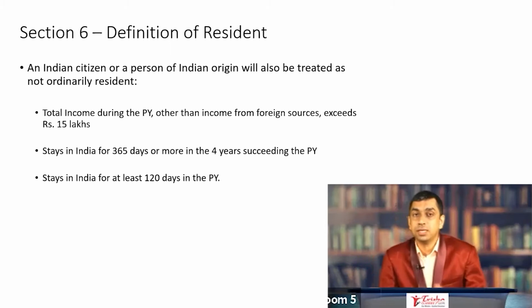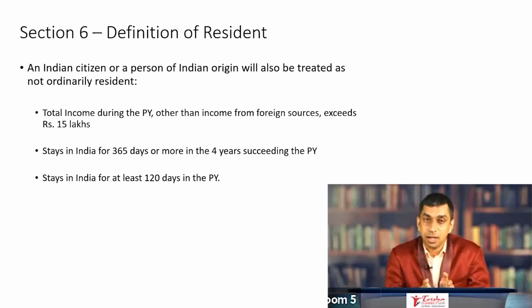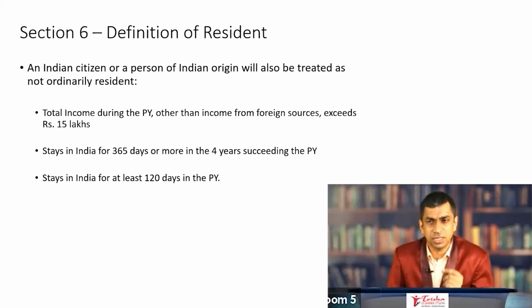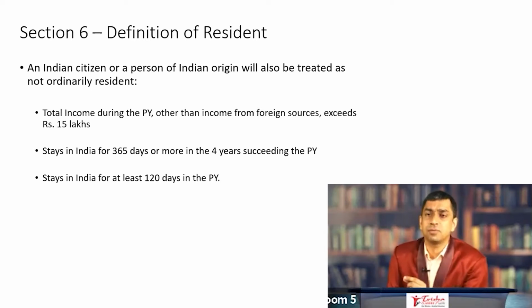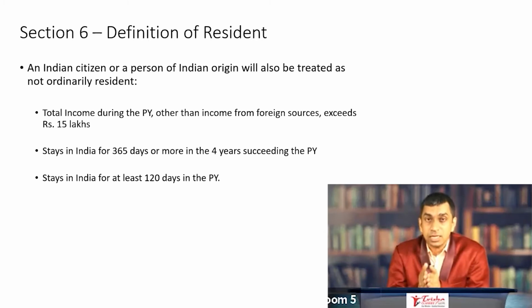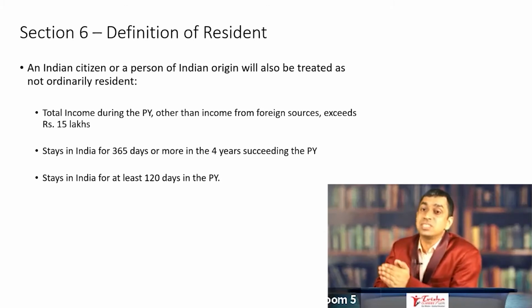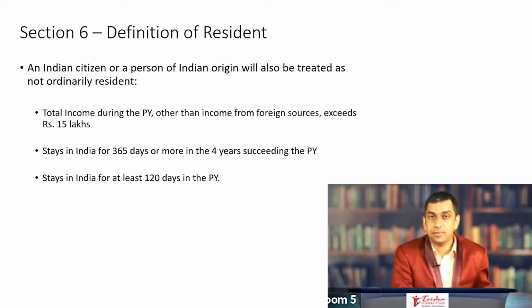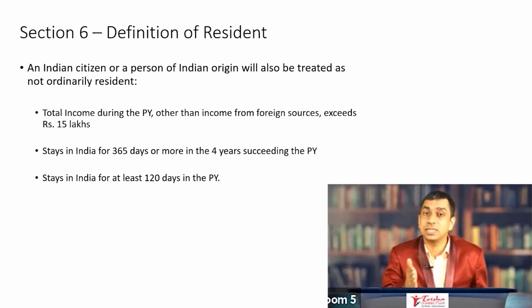So, what do you mean by total income other than income from foreign sources? There is also a very, very small definition given of this. Now, total income is nothing but your total income. Other than income from foreign sources means every income which accrues or arises outside India, or income which does not accrue or arise in India, is treated as income from foreign sources, with one exception.